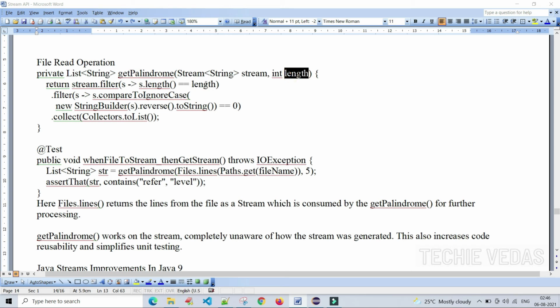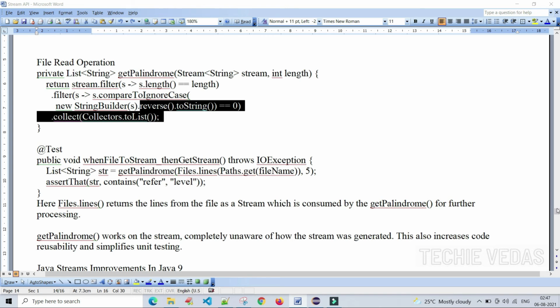We ignore the case of the string. After that, using StringBuilder, we reverse the input string and convert it toString, and we check whether it is equal to the original. If it is equal, then it is a string palindrome. If it doesn't match these conditions, then it is not a string palindrome.